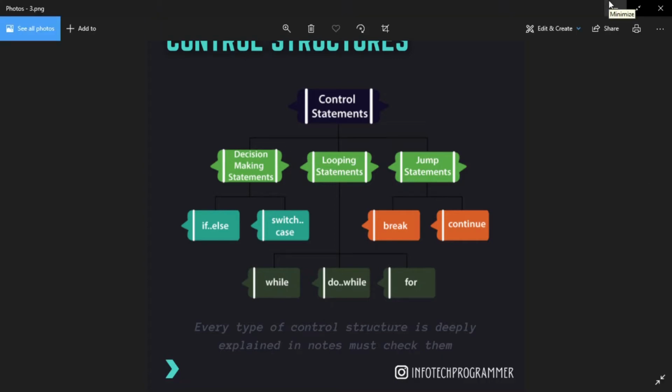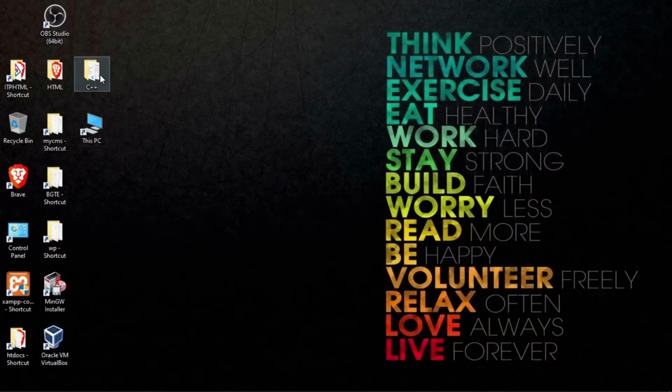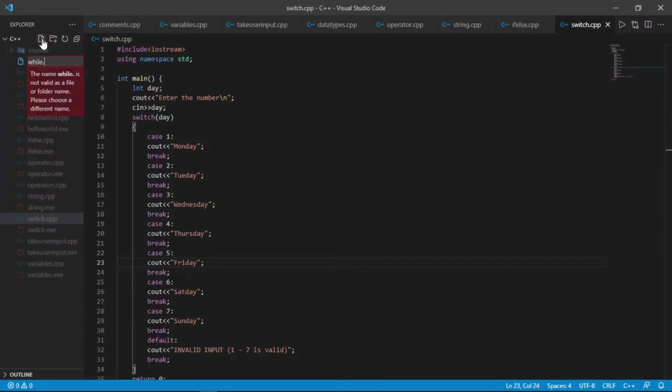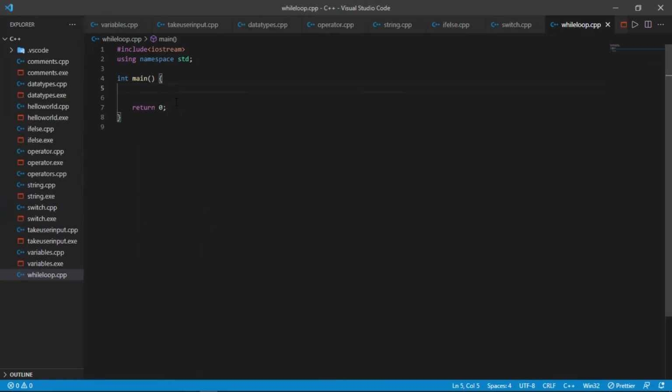So let's make a program on while loop. I will open my C++ folder by right click and open with code, and now it is open. I will create a new file and name it while.cpp. Can I name it while loop.cpp? Let me name it while loop.cpp. So now we will start while loop.